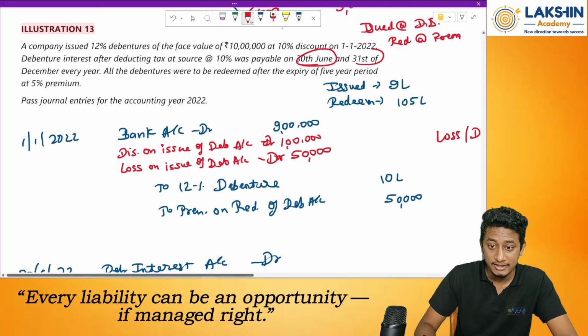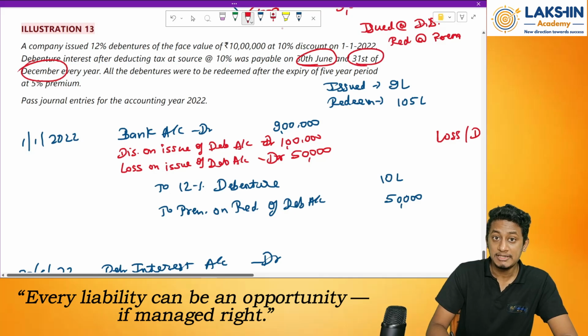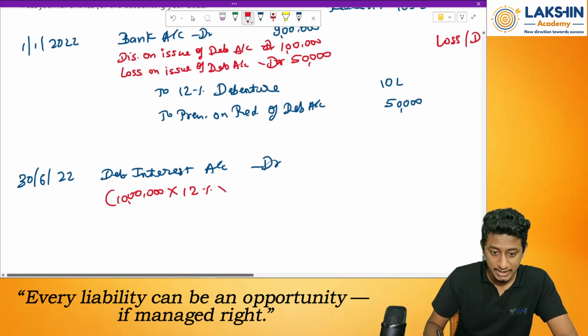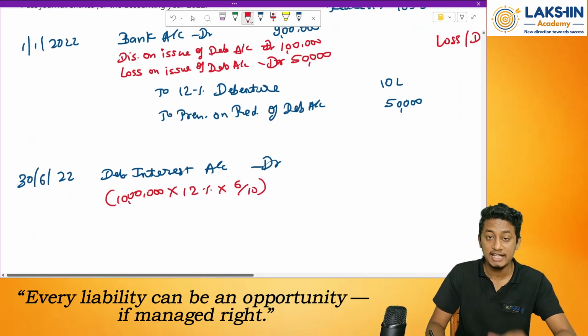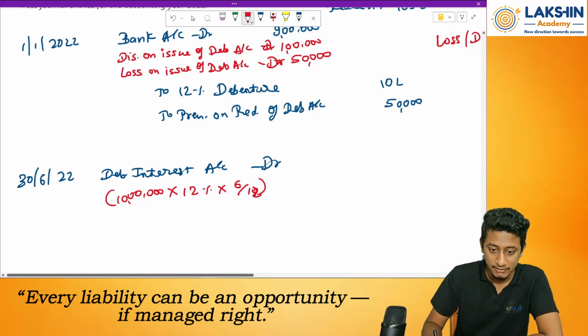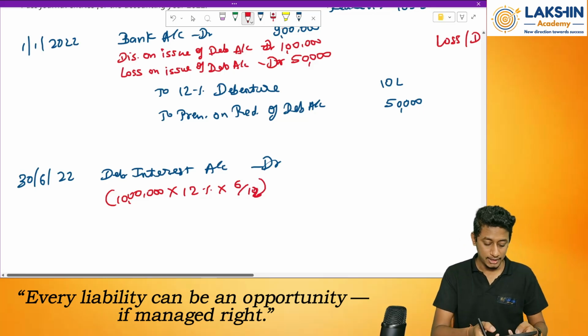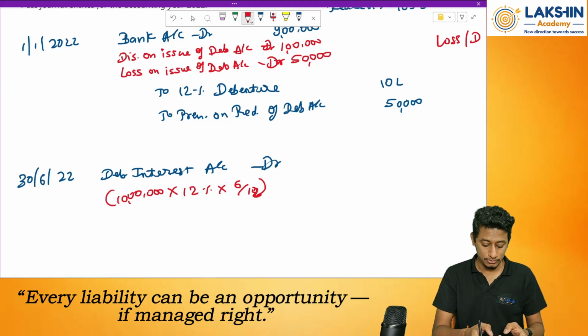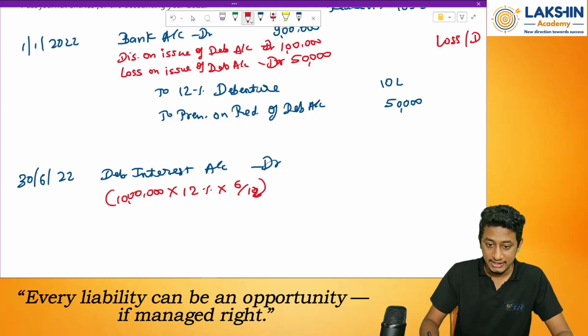But the interest is being paid twice in the year, right? So that means I am paying now only for 6 months, from January till June: Jan, Feb, March, April, May, June. So the interest will be 10 lakh into 12% into 6 by 12. That is 60,000 rupees is the interest payable.